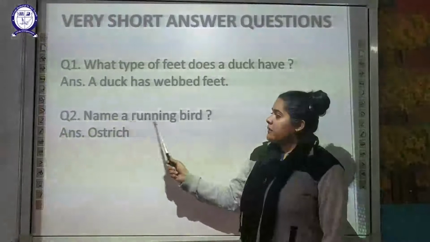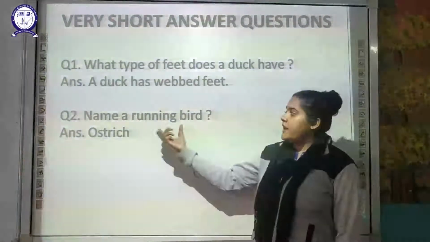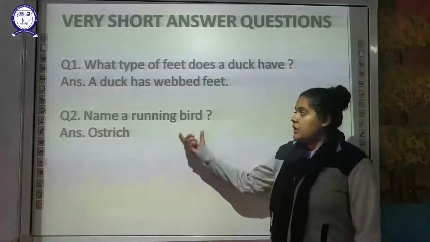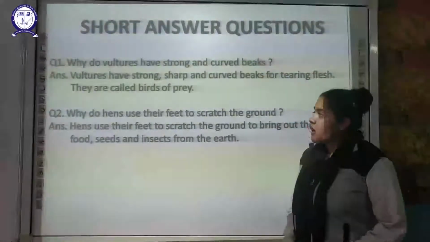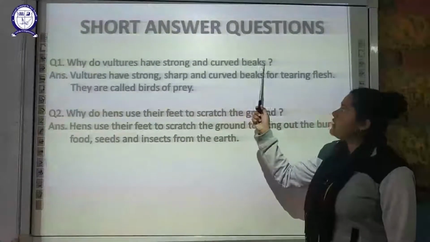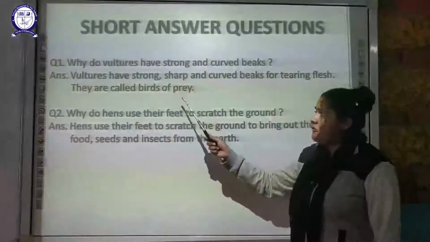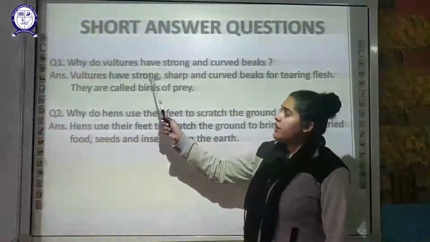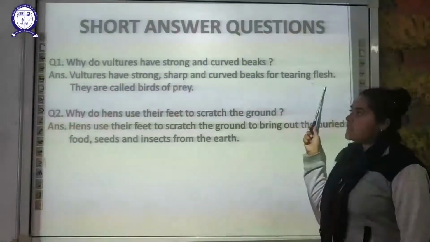The next is name a running bird. The flightless bird which cannot fly but is an extremely good runner, the running bird is the ostrich. Now next is the short answer type of questions. Why do the vultures have strong and curved beaks? They are also known as birds of prey because they are flesh eater birds. They have such type of beaks which help them in tearing the flesh.